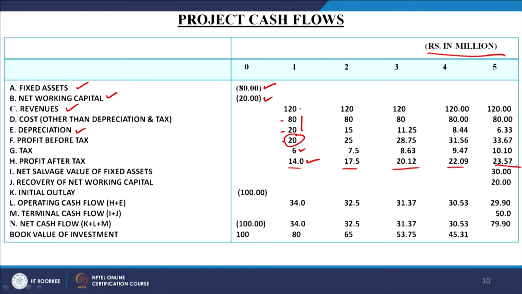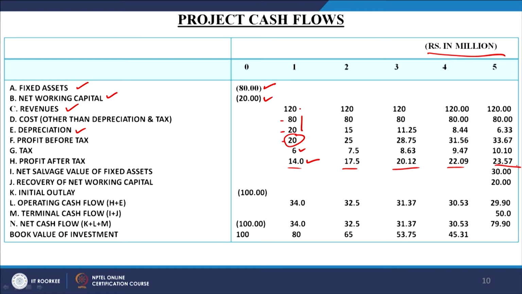So, we calculated the profit before tax, then we subtracted the tax, which is calculated at the rate of 30% of the profit before tax, and finally, we are left with the PAT, profit after tax. And calculating the profit after tax is our first requirement.